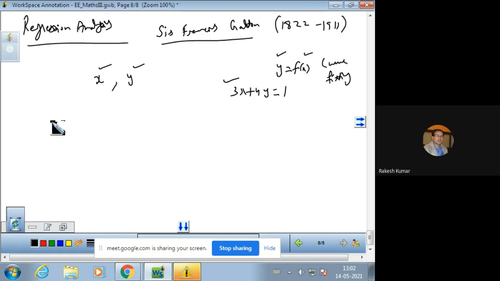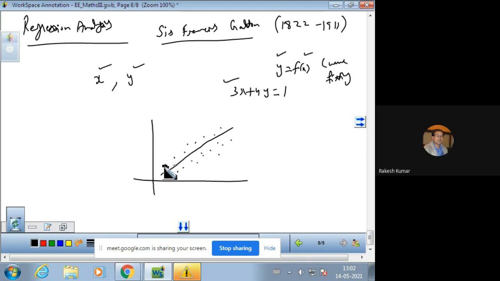So the scatter diagram is like this. Points are either less concentrated around the curve or more concentrated around the curve. We have discussed the scatter diagram in the topic of correlation.